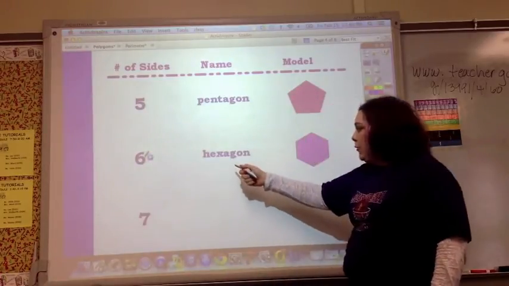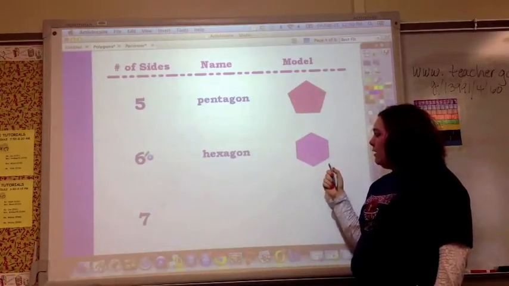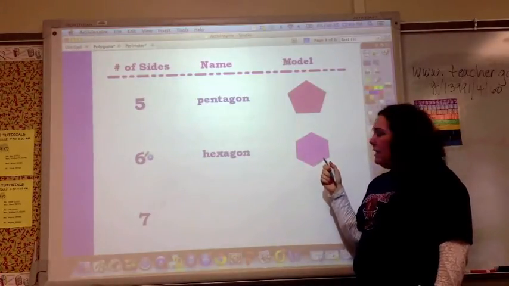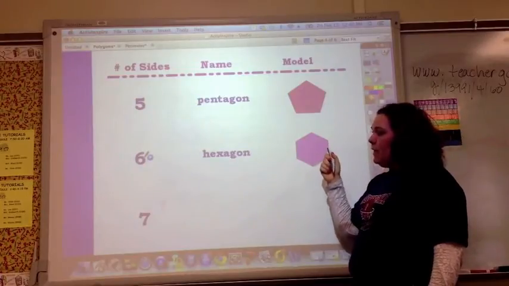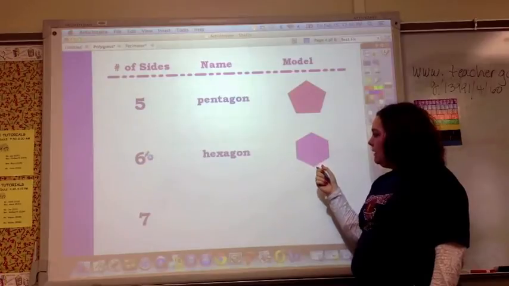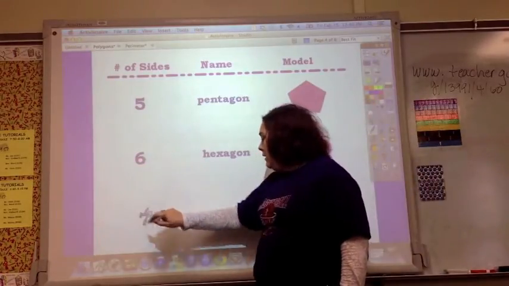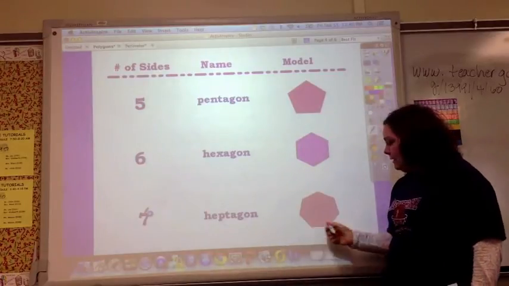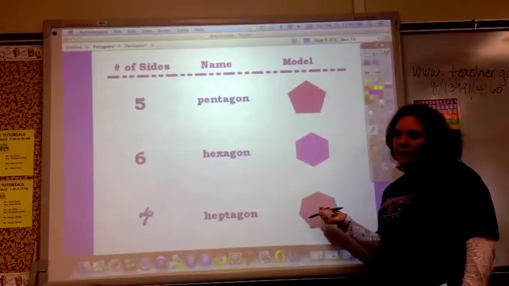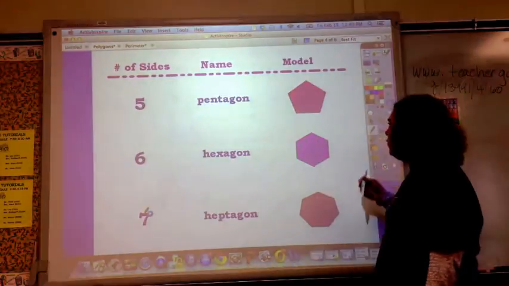And the same is true of a hexagon, 6 sides. This is a regular hexagon that has equal sides. And even if it didn't have equal sides, but it had 6 sides, it would still be a hexagon. But because they're equal, it's called regular. And then a heptagon has 7 sides. We really won't see much application of this, but I wanted to include 7 for you.